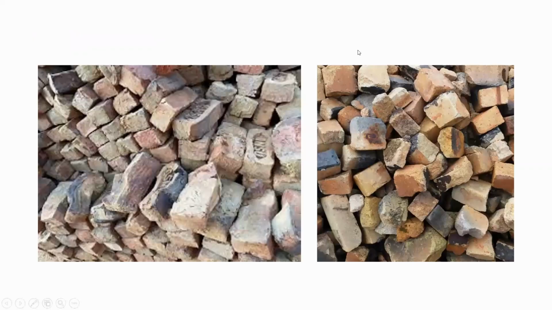So you can see these are the pictures of fourth class bricks which are overburnt. You can see here this much portion is overburnt, so it has been converted into black color instead of red color. You can see the shape of the brick also. It is completely distorted. Edges and corners are not as those of a brick.